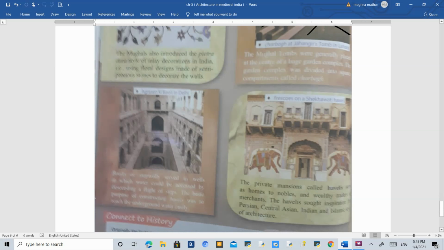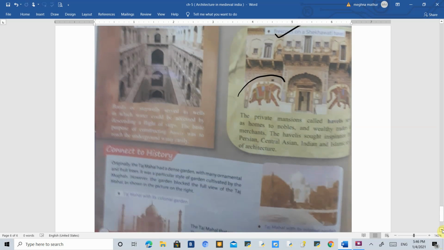Now you can see these havelis. The havelis are mansions made for nobles and very wealthy traders to live in. Their inspiration is from Persian and Central Asian culture. On the walls of these havelis, you will find paintings called frescoes. Frescoes are made when the plaster is very wet. Then they use a variety of colors to make the paintings. So this is a fresco, which has been made on a haveli.